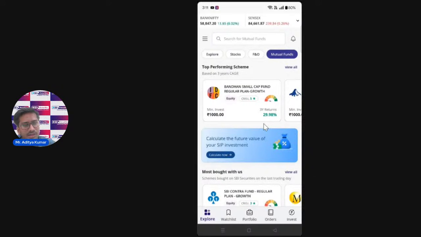And talking about debt funds, which is the second type of fund that you must know about, they help you invest in loans or fixed income instruments like government bonds, or it can be corporate debt. The goal of this fund is to provide you with a stable and regular income at a lower risk.